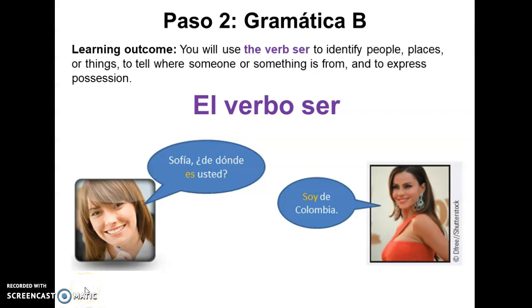Okay, so now we are going to discuss the verb ser, which is very popular. We use it all the time because it's a verb to identify. We use it to identify things like people, places, and also to tell where someone or something is from, or express possession. So this verb is really rich. It has a lot of rules and you can apply it in many different ways. So let's get started.